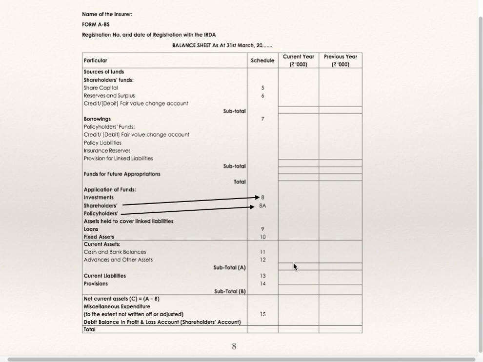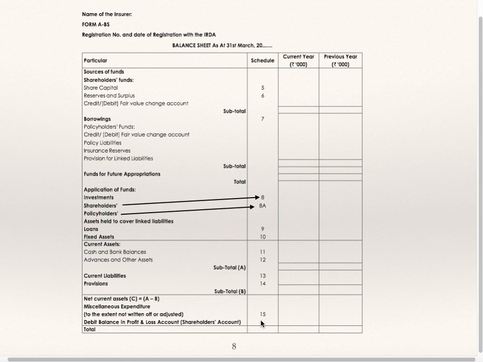Take the total of A, that is total current assets 11 and 12. Current liabilities, again you are having two schedules, 13 and 14. 13 is current liabilities, 14 is provisions. Take the total of 13 and 14. Total of 11, 12 A minus total of 13, 14 B is working capital or net current assets, that is to be taken in the outer column. Then miscellaneous expenditure, schedule number 15, and debit balance in profit and loss account, shareholders account.